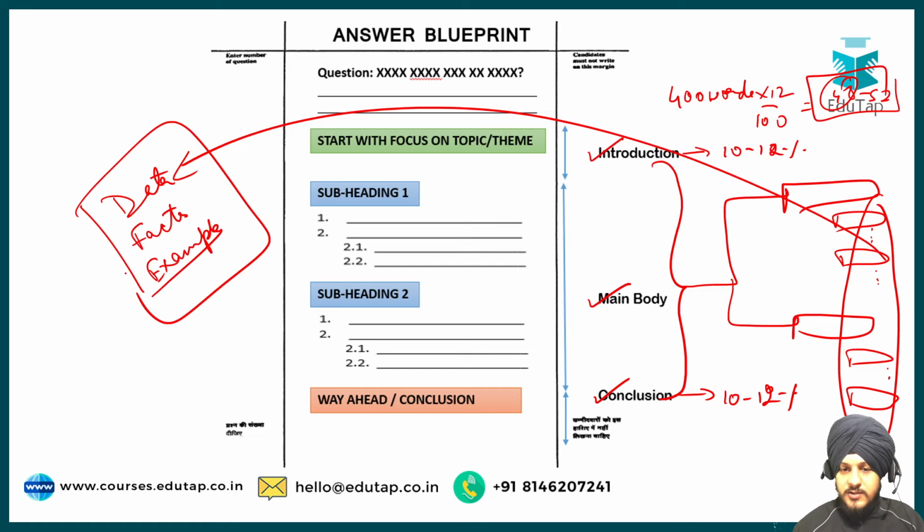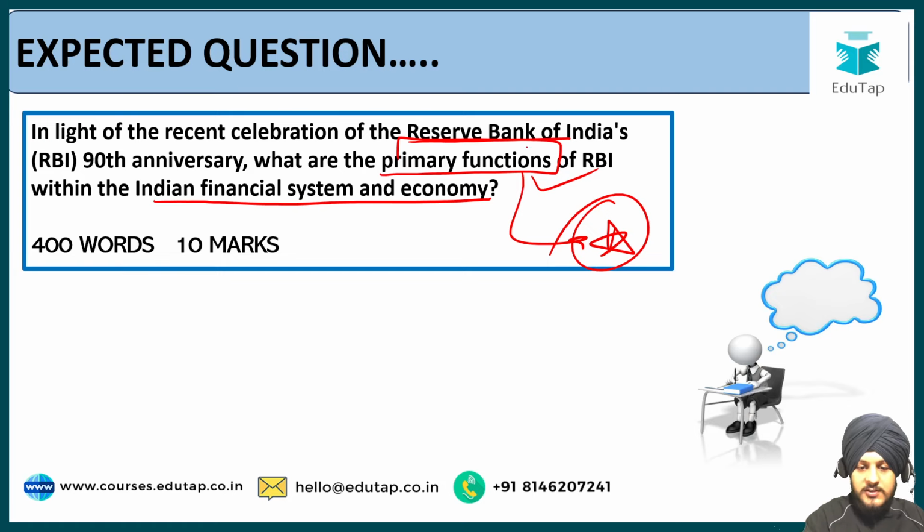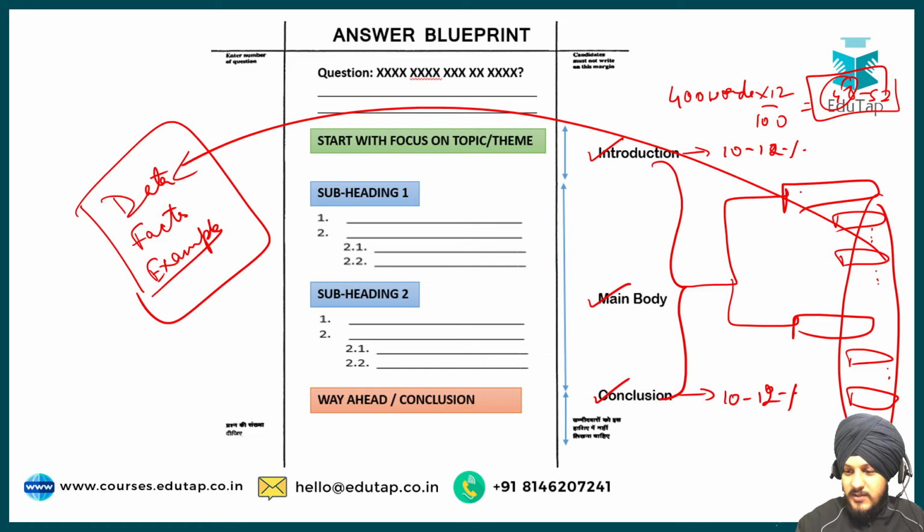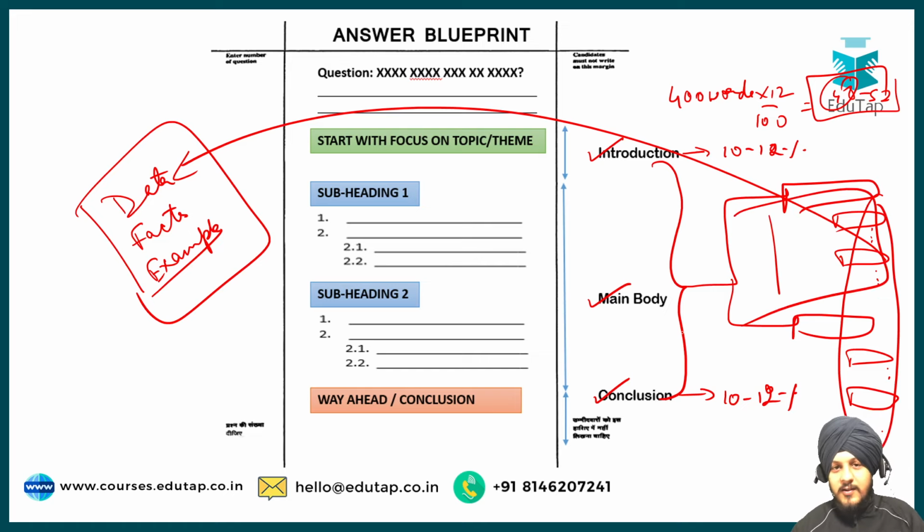So in this question, since there is only one keyword, the question is asking about the functions of the RBI. So there will be only one heading, which is the functions of RBI, and under it there will be different subheadings through which we are going to write our answer. So I hope the blueprint is clear to you.